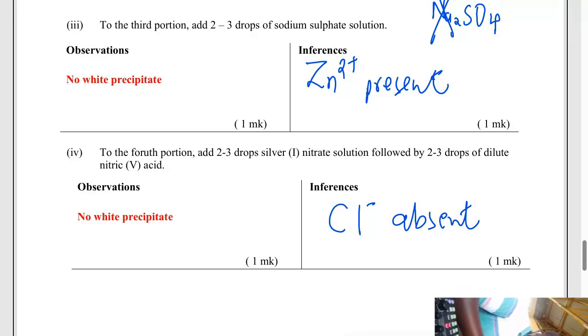If it was present, it would have formed a white precipitate with silver. We have silver plus chlorine, it will form silver chloride, which is a white precipitate. But here, no white precipitate. That is the key.